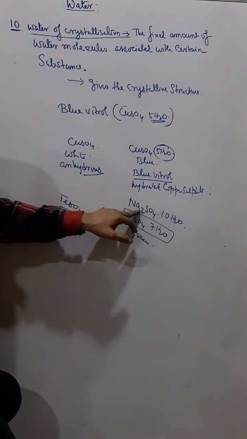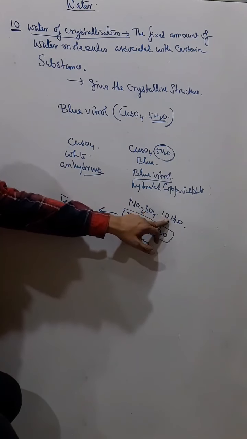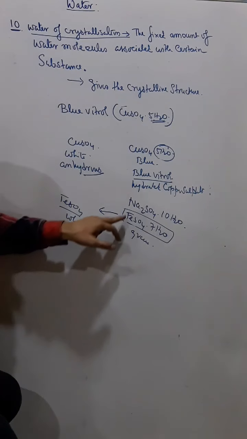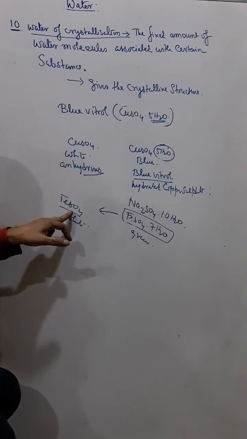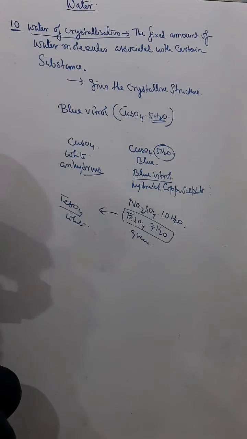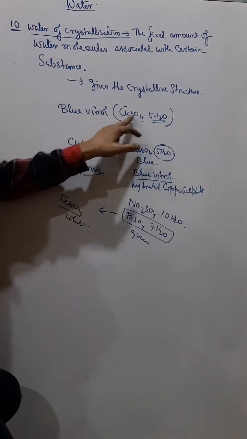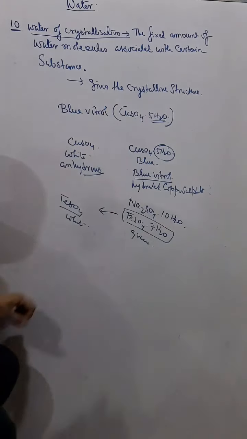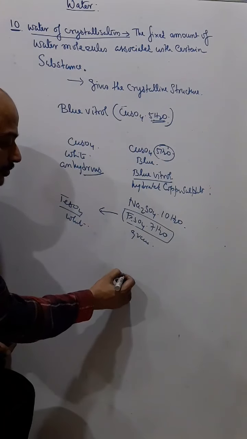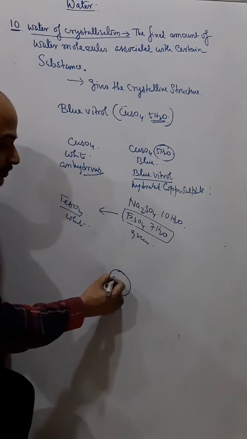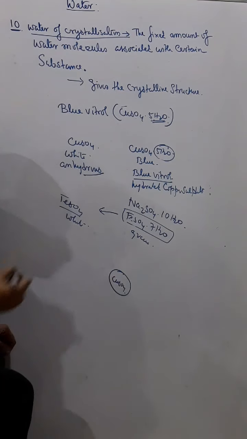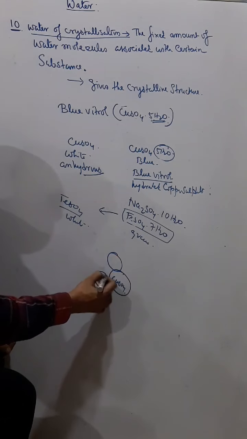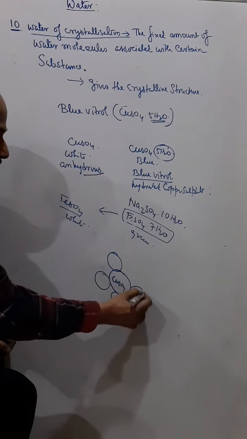Like Glauber salt is white. Anhydrous also it is white, hydrated also it is white. But green vitriol is green in color, but anhydrous ferrous sulfate is white in color. Now if I say copper sulfate, it is blue in color, blue vitriol. Now what does that actually mean? Suppose this is 1 molecule of copper sulfate, and this 1 molecule of copper sulfate contains 5 molecules of water associated with it.